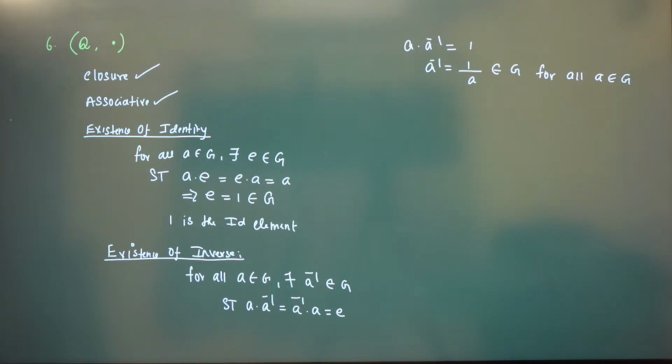If you take 5, 1 by 5 is the inverse and 1 by 5 is rational, right? Can I say inverse exists? Yes or no?